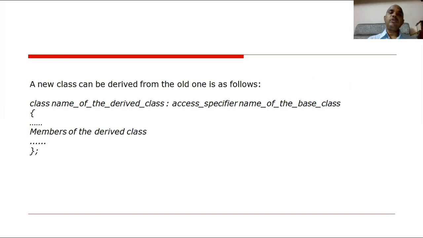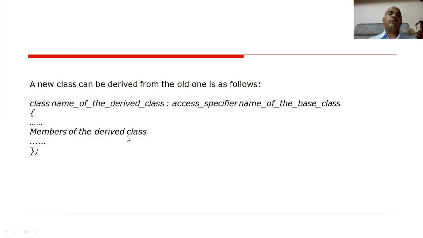This is the general syntax of a derived class. Here, class is a keyword, then the name of the derived class and the colon operator. This is the most important part. Then the access specifier, private, public or protected, and the name of the base class. We should write the name of the base class here.